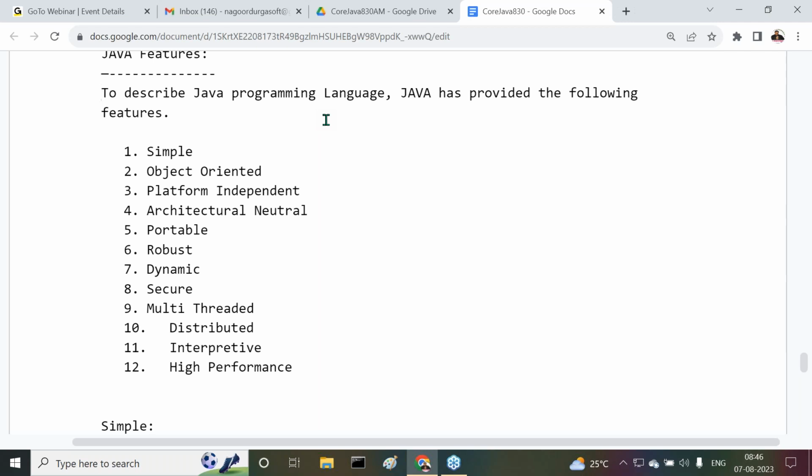What are the various features that Java has provided? Simple, object-oriented, platform-independent, architectural neutral, portable, robust, dynamic, secure, multi-threaded, distributed, interpretive, and high performance. These are the overall features that you have.